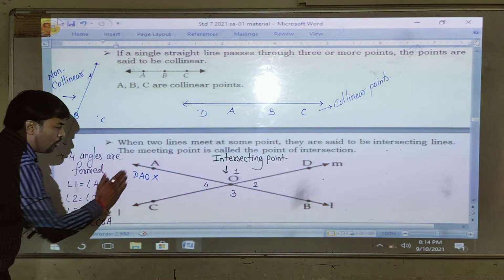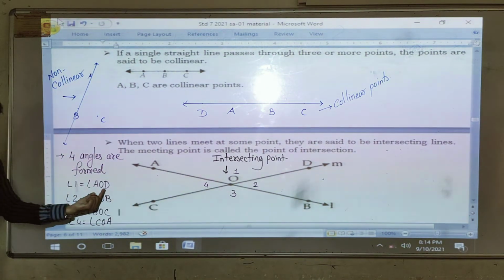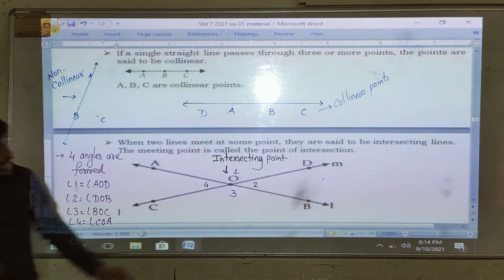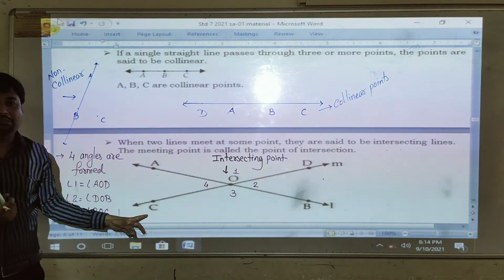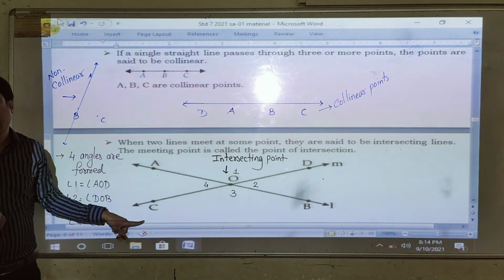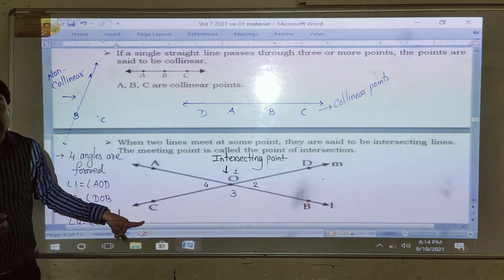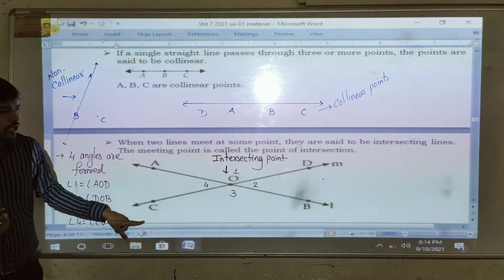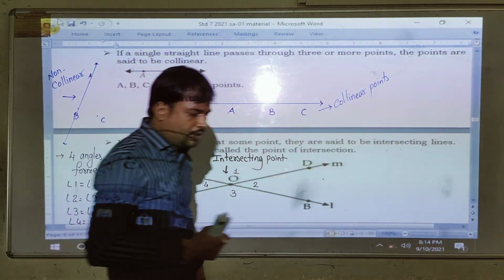You can write clockwise and anti-clockwise. If you want to write DOA, it is good, because O is at the center. So can I write DOC? It will be a straight line. We can't write DOC. Understood? Right? Let's look a bit more so you get the idea.